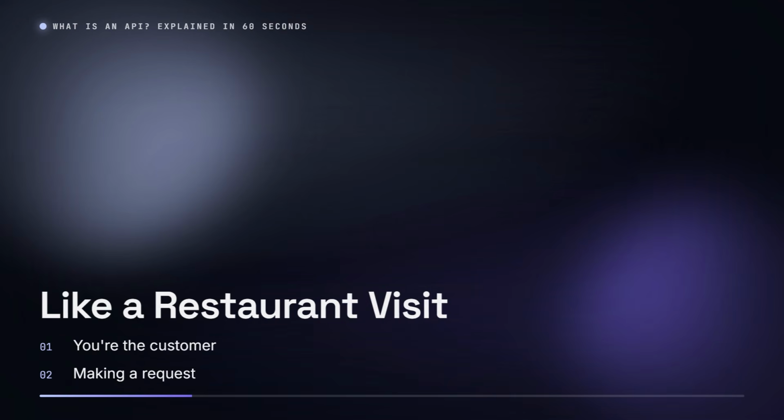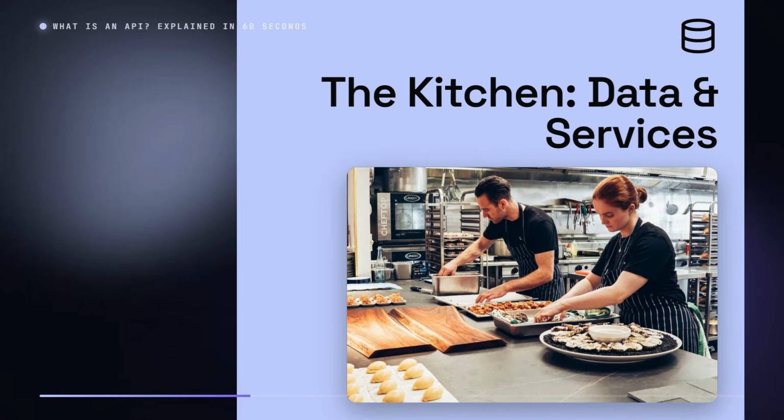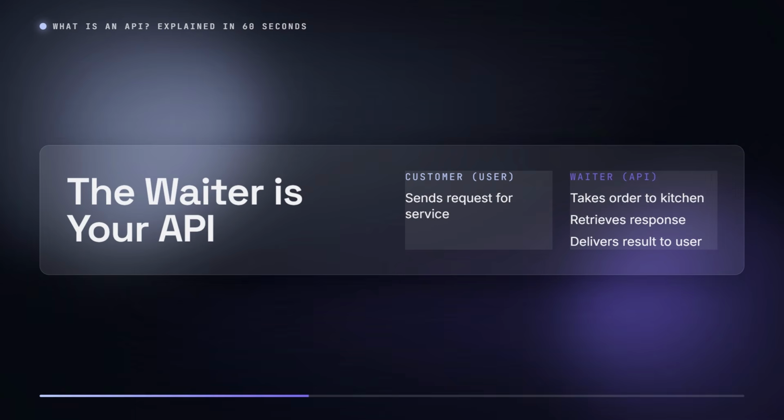Think of it like ordering food at a restaurant. You, the customer, want a meal, but you don't go directly into the kitchen. Behind the scenes, the kitchen represents the server or database, holding all the ingredients and culinary expertise your request depends on. The API is your waiter. They take your order, communicate it to the kitchen, and then bring the prepared dish or information back to your table.